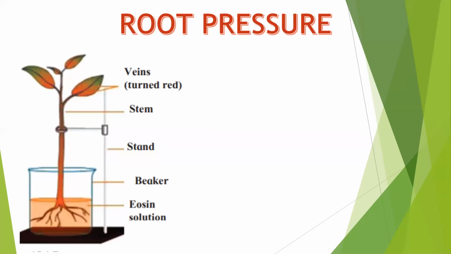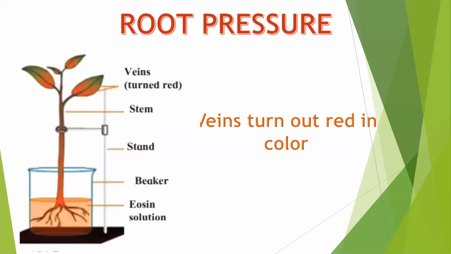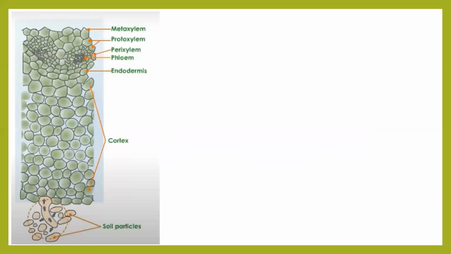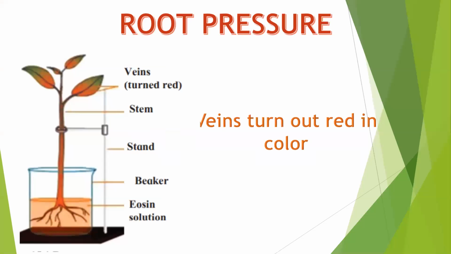Number one, that water will travel from root to each and every part of the body. Obviously, it is unidirectional. And third, roots are the ones which will do the work of absorption. Correct? From this, we can make out that the veins turn out red in color, and this gives more scope for us to understand something called root pressure.